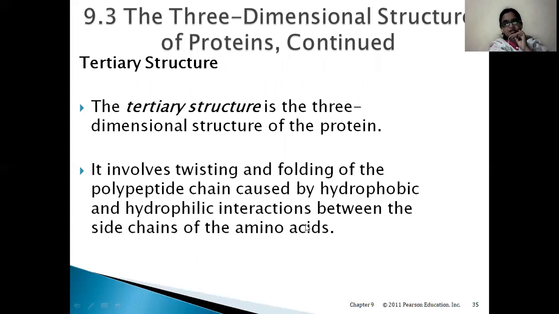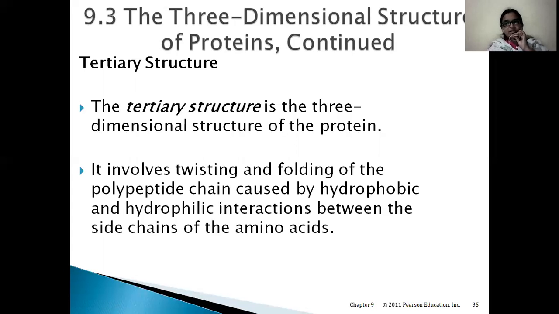Okay, three-dimensional structure of the protein. It involves twisting and folding of the polypeptide chain caused by hydrophobic and hydrophilic interactions between the side chains of amino acids. In both alpha helix and beta pleated sheet, we have seen that there are side chains like R groups. They are projecting outwards from the structure. In both the structures, there are R groups, right?